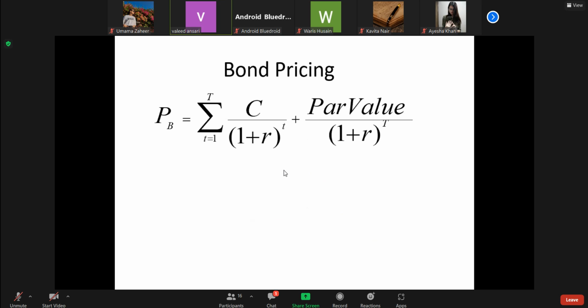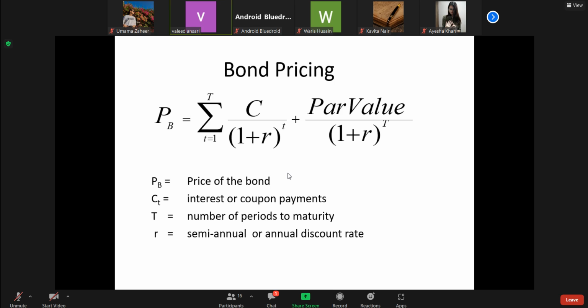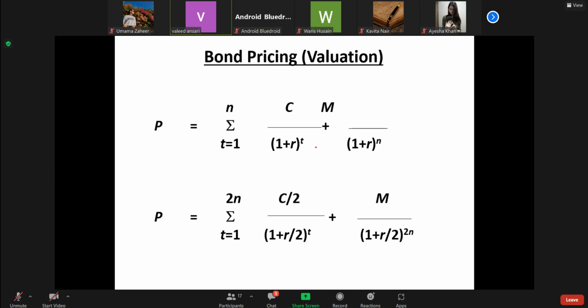So let us take an example. The same thing has been explained in this way: price of a bond and the number of periods to maturity. If it is semi-annual, please keep in mind that the rate of interest will be divided accordingly, but we will take annual. The same thing has been explained here.